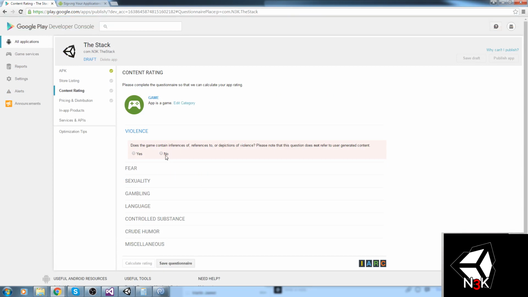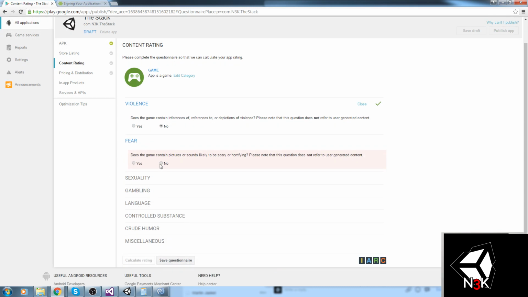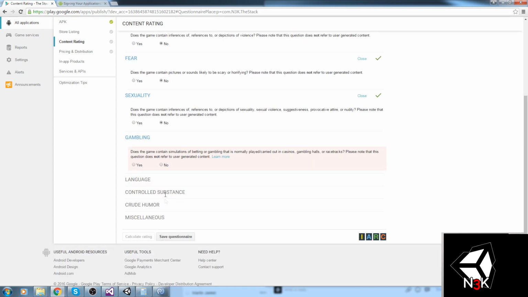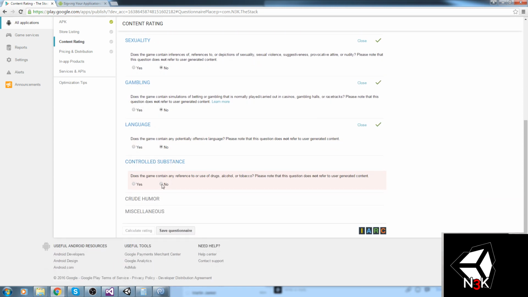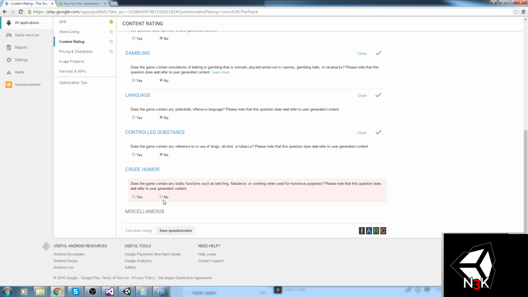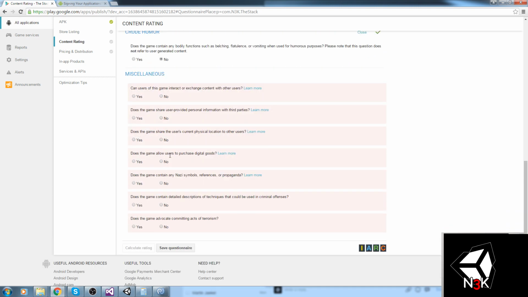Then choose that this is for a game. Does the game contain reference to violence? No. Doesn't have any violence. Fear? Nope. Sexuality? Nope. Gambling? Nope. No language as well. No substances. No crude humor. And then a lot of misc questions. So you can't exchange content. It doesn't share information. It doesn't share position.